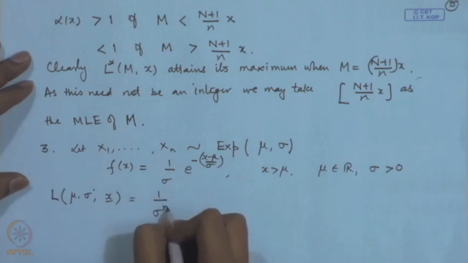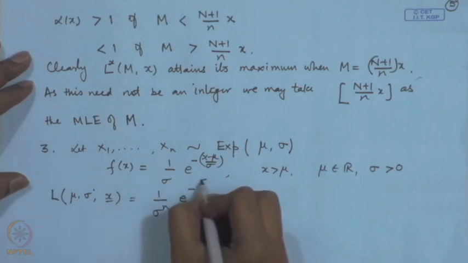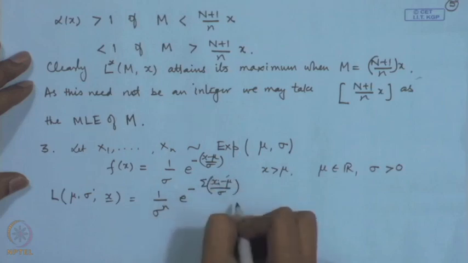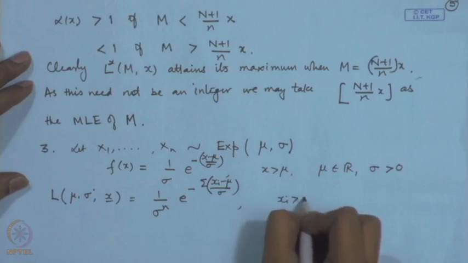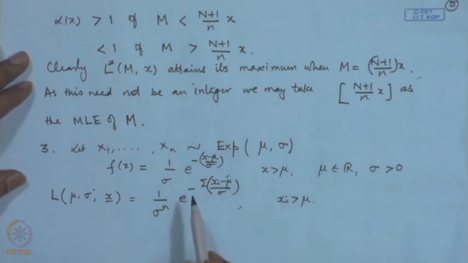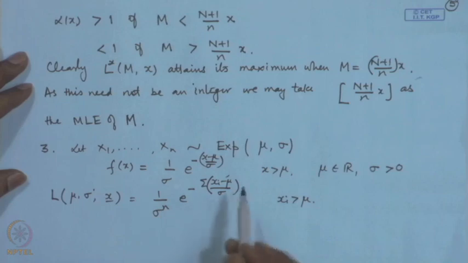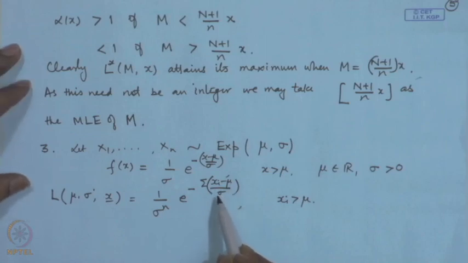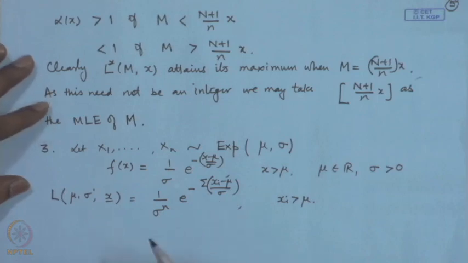One by sigma to the power n, e to the power minus sigma x_i minus mu by sigma. Now, when we are dealing with the two parameter situation, one may have different cases. It may happen that the minimum guarantee time is fixed and therefore, we may take it to be 0. It may happen that sigma is fixed and therefore, we may take it to be 1. So, we consider these cases.